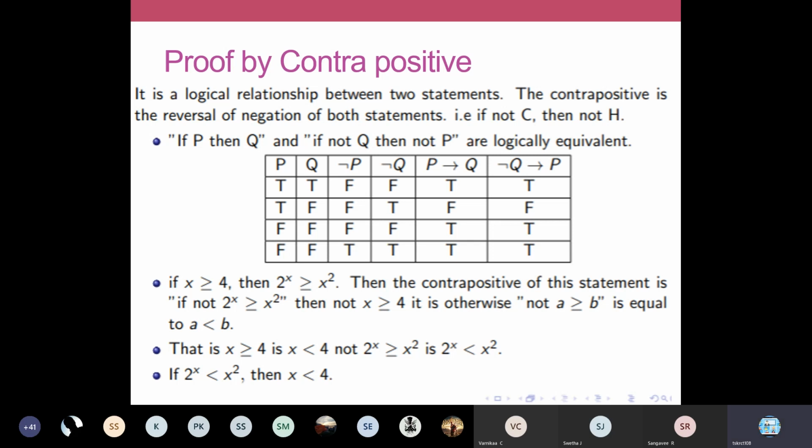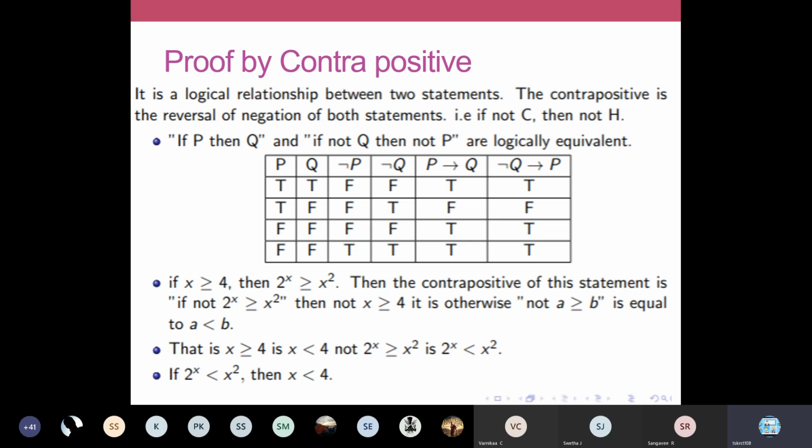Here we analyze the logical relationship between two elements. Okay, so contrapositive is the reversal of negation of both the statements. So in general, you are going to prove your statement. Once again, take the same example: if x greater than or equal to 4, then 2 power x greater than or equal to x squared.